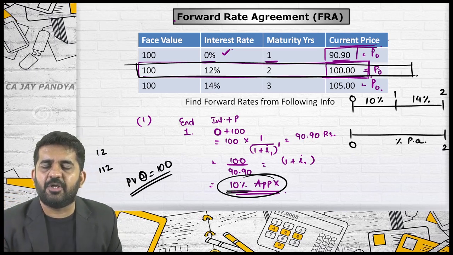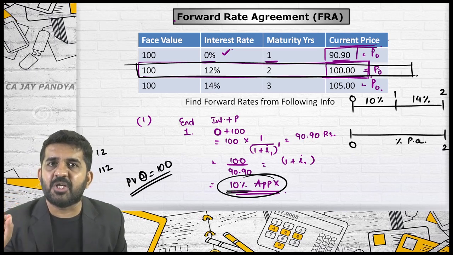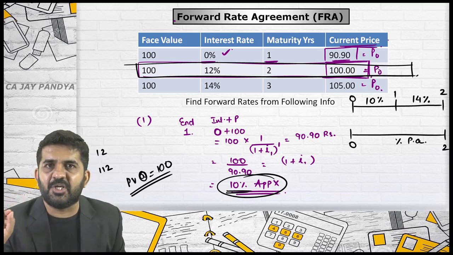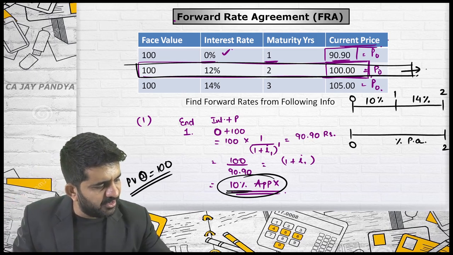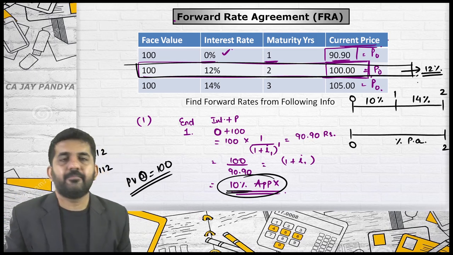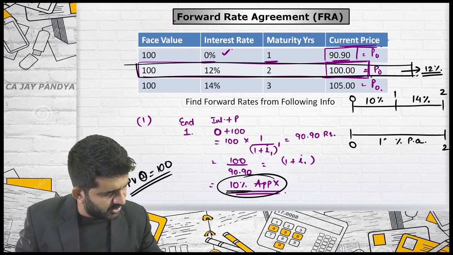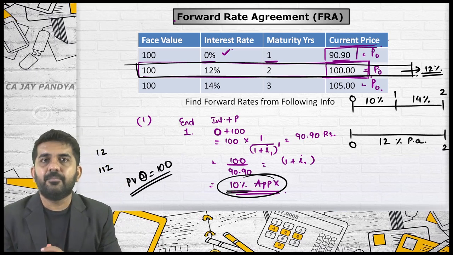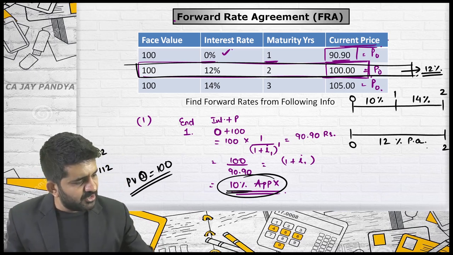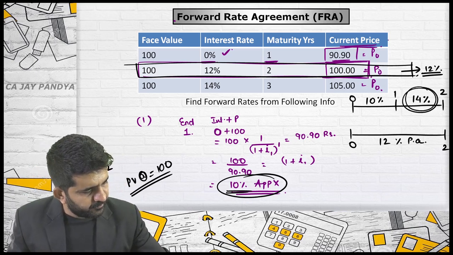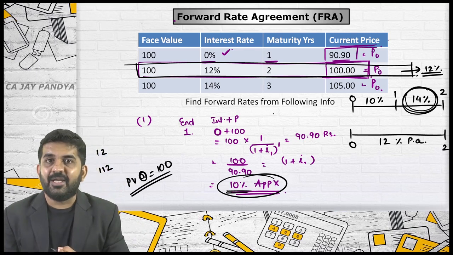Price of the share or debenture is 100 rupees. Redemption value is 100 rupees. Interest rate is 12%. Your effective interest rate will be 12%. So this is 12% per annum. Is it alright? What are they asking us to find out? Forward rate. Is it alright?